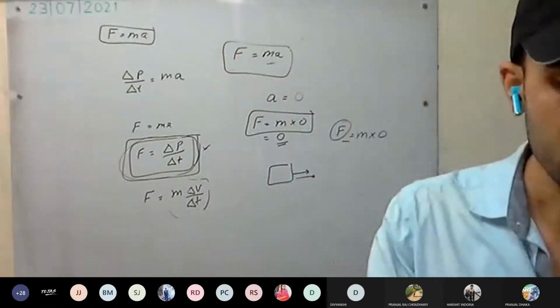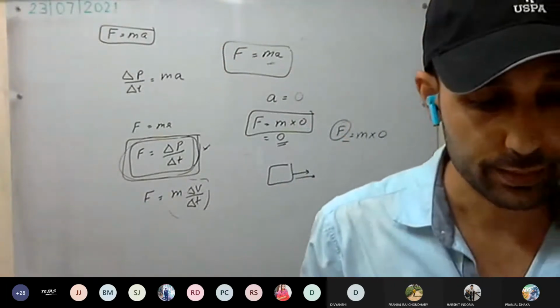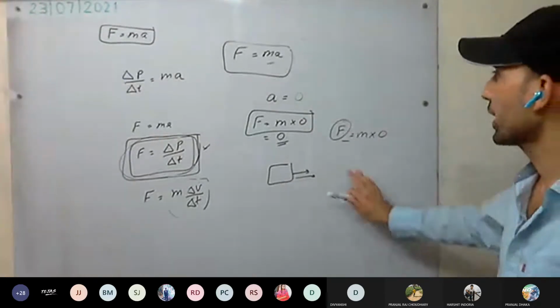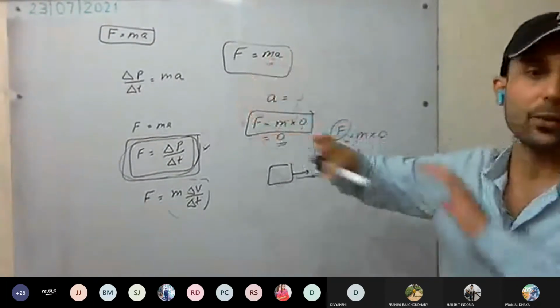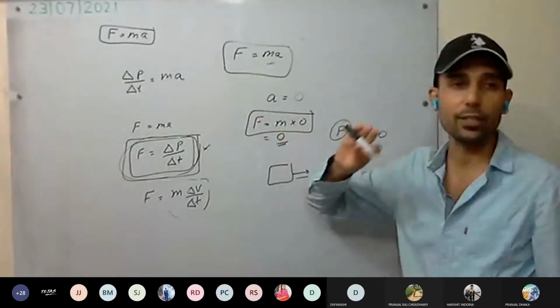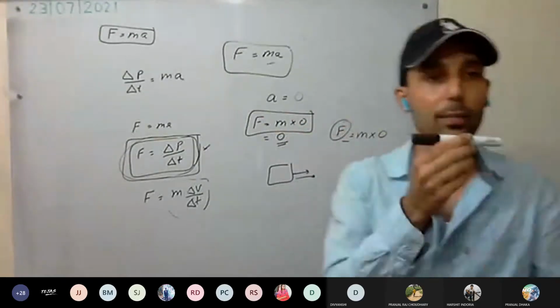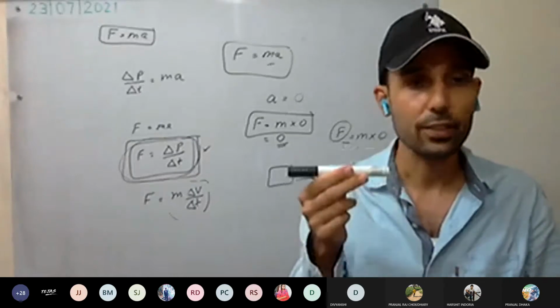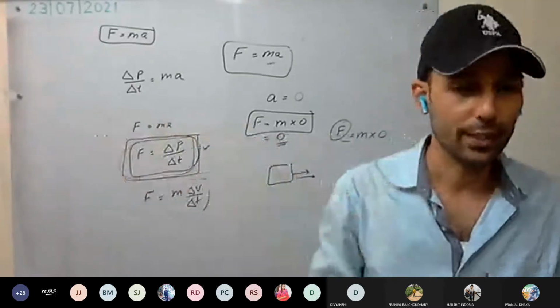So from this, we can derive Newton's first law. If no external force is acting on a body, the body will continue to be in the same state, whether at rest or in uniform motion. This is clear?